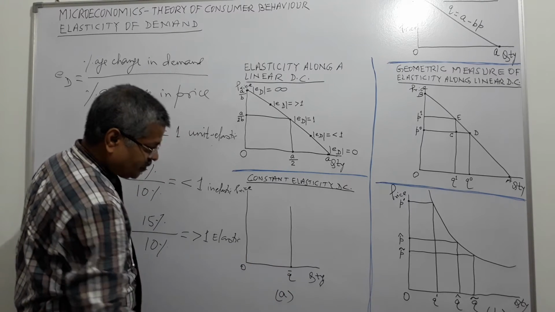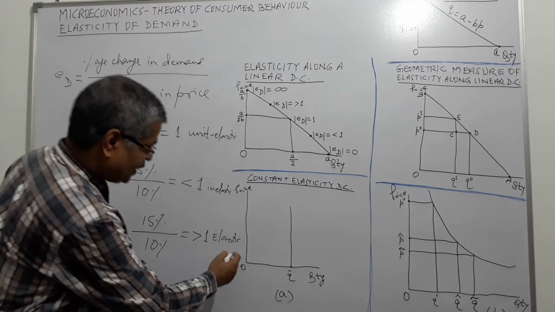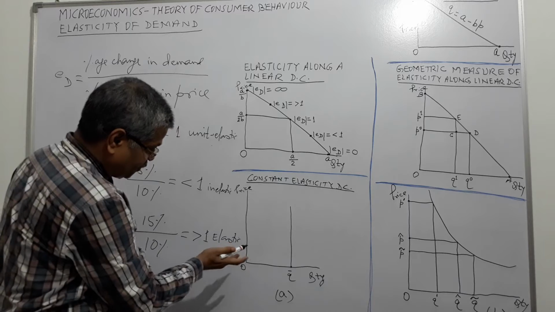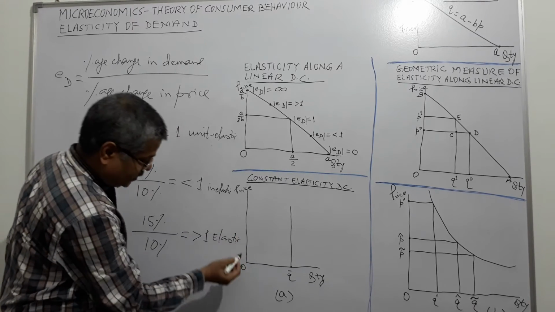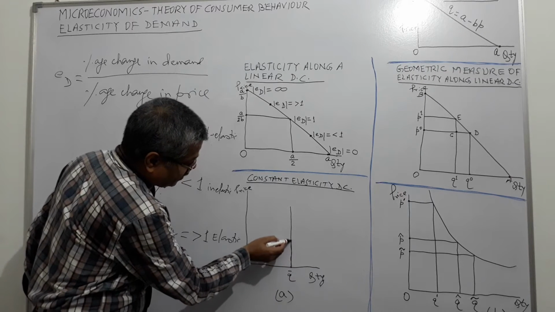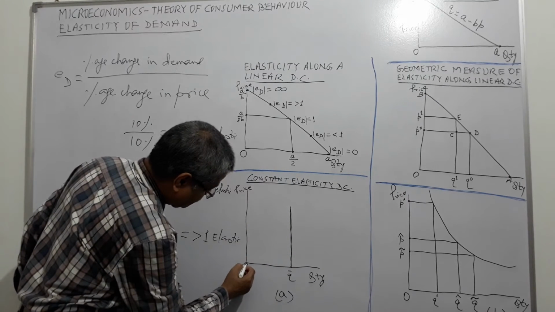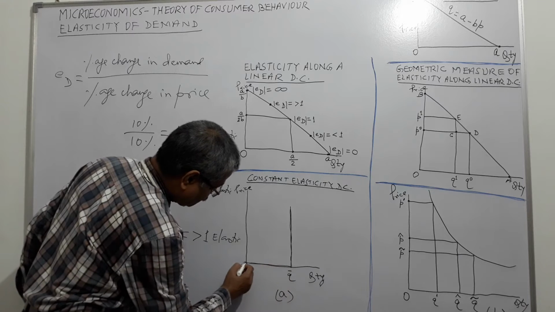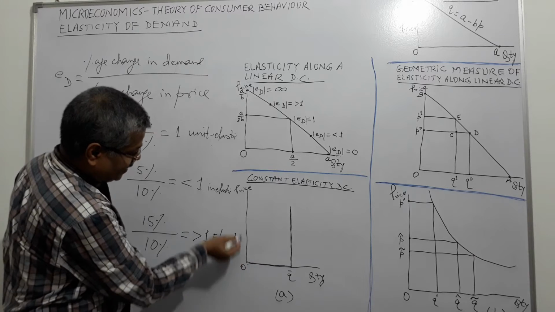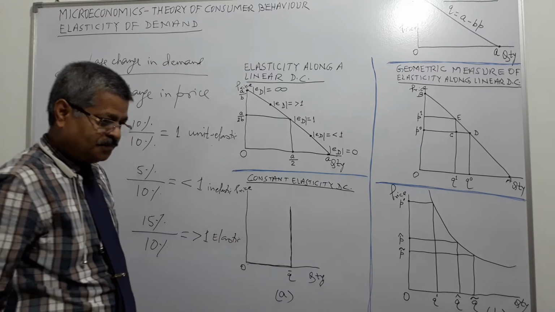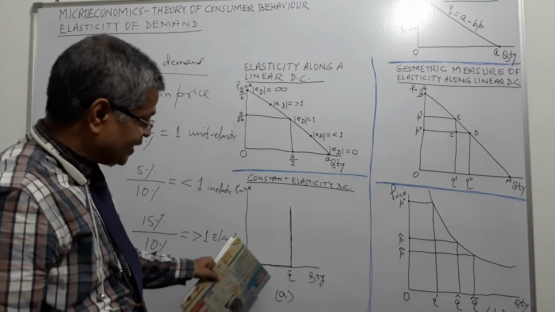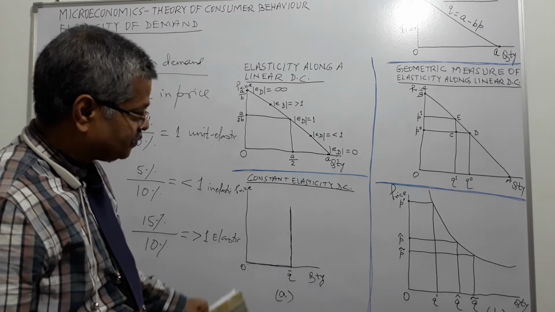So here what is happening? Elasticity of demand is 0 because due to a change in the price, there is no change in the quantity demanded. Quantity demanded remains the same, OQ bar, at any level of price between this, right? So this is called constant elasticity demand curve because the elasticity is 0, constant.